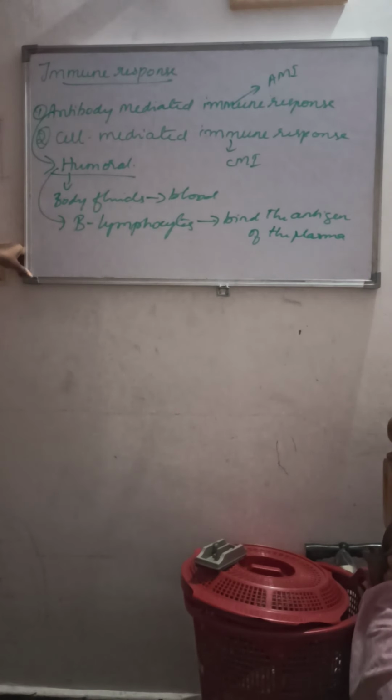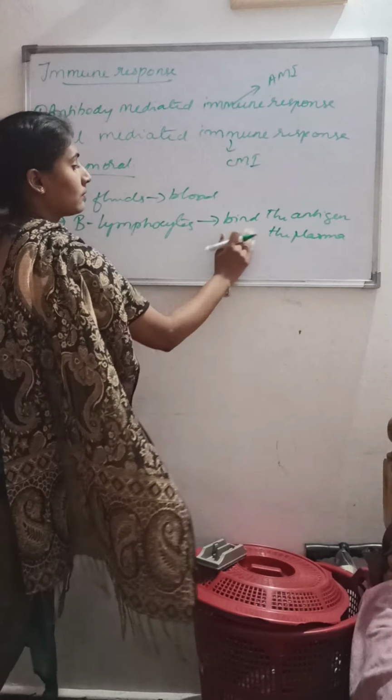They will fight against the disease causing organism.